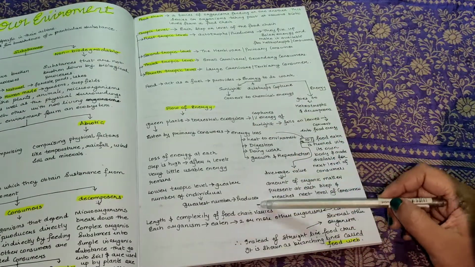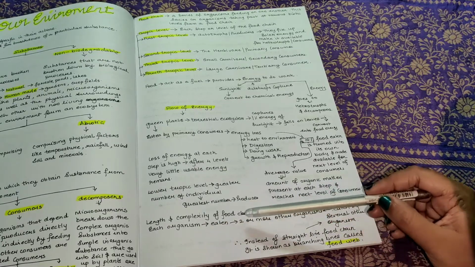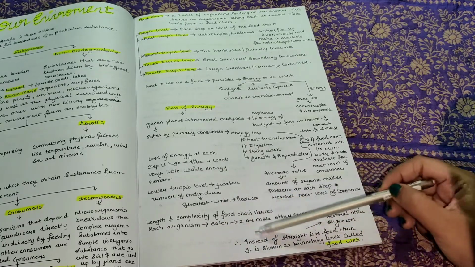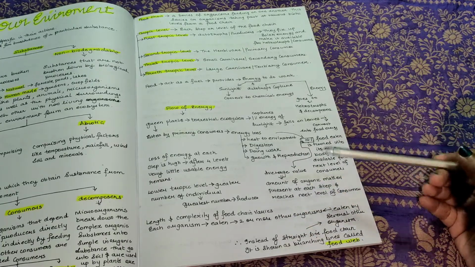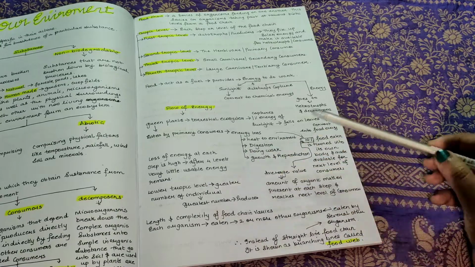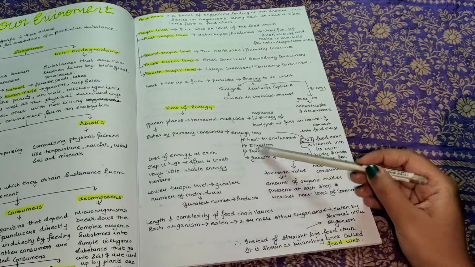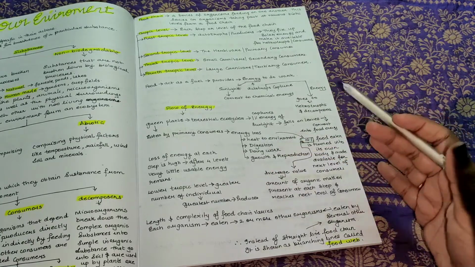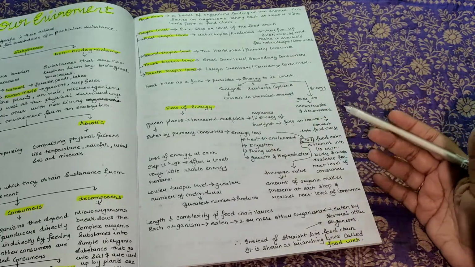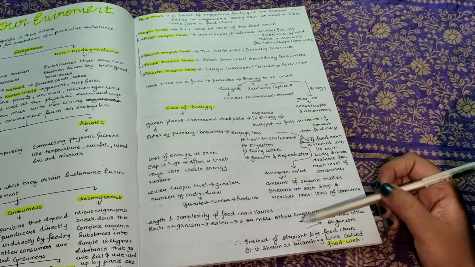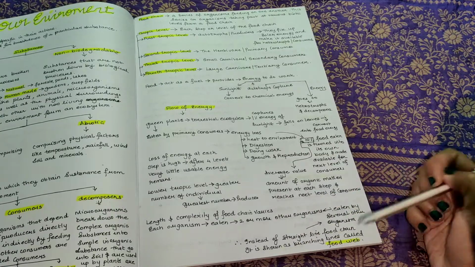The length and complexity of a food chain varies depending on each organism. Each organism is eaten by two or more organisms, and then again those are eaten by several more organisms. So that's why, instead of showing a food chain in a straight line, it is shown as branched, because one animal may be eaten by two different other organisms. So that's the reason it is shown in a branched line, and that is called a food web.